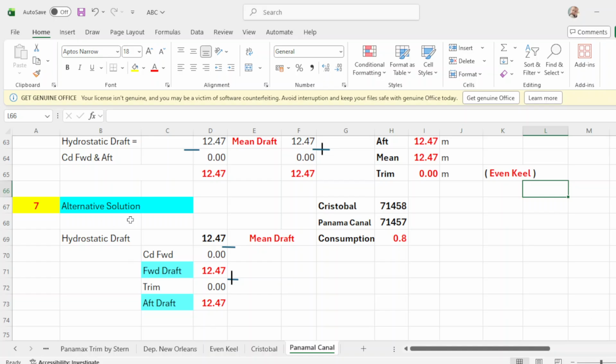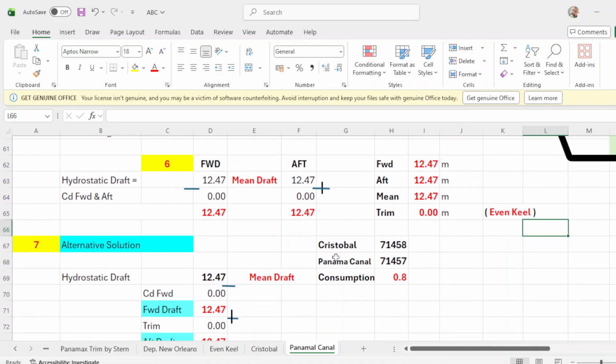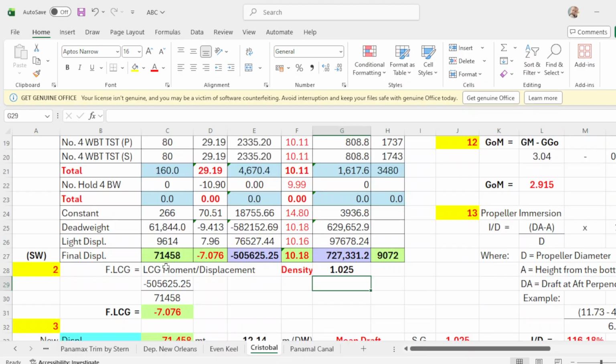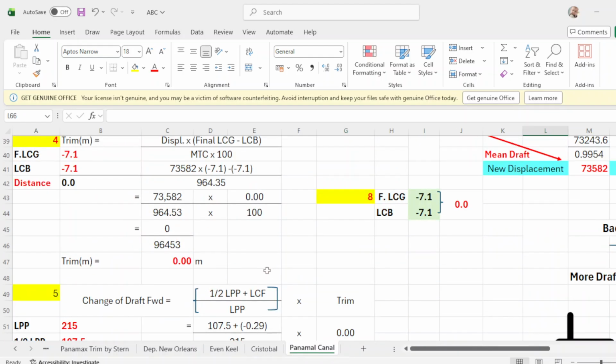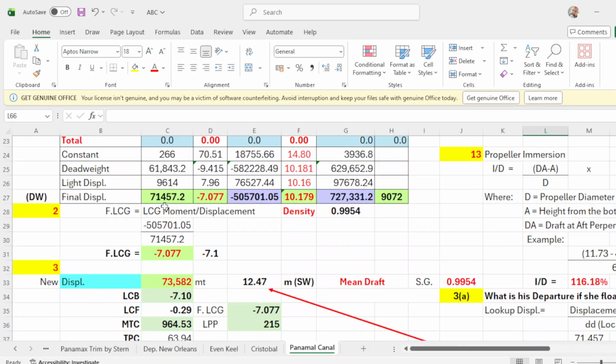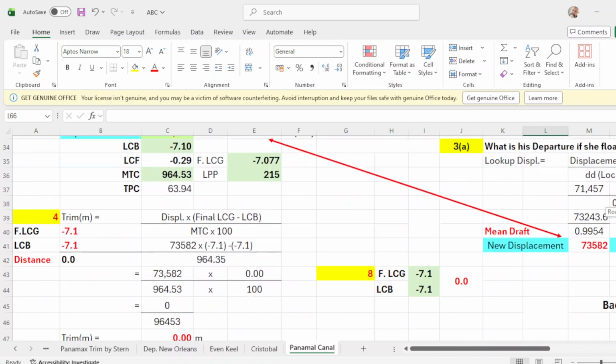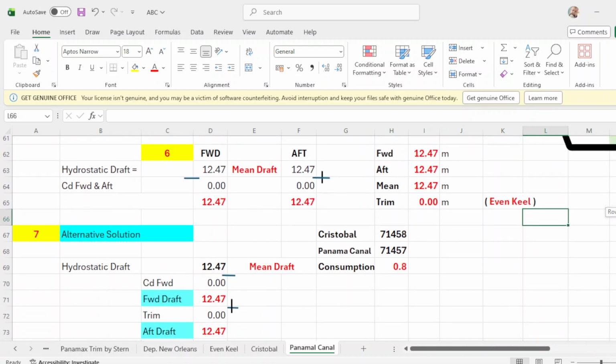And there's another solution. Your mean drop of 12.7 minus your change drop forward, so your forward drop will be 12.7 plus your trim. Your 0 trim, the up drop will be 12.7. So again, arrival in Cristobal was 71458, which is this one, and arrival in Panama Canal is 71457.